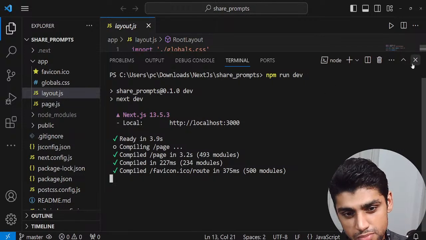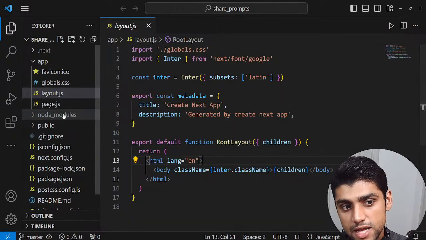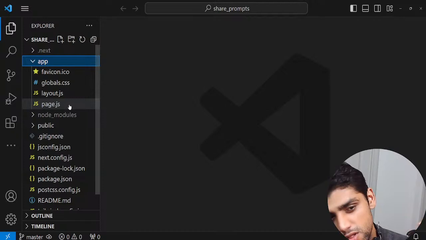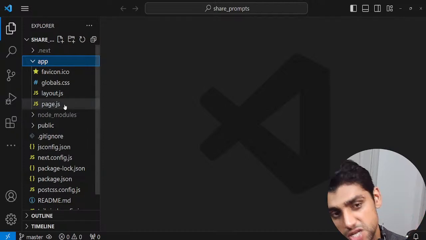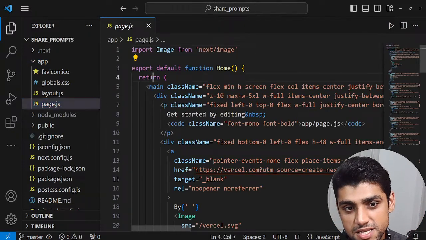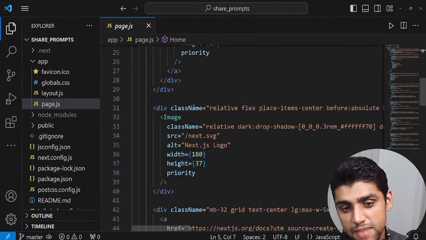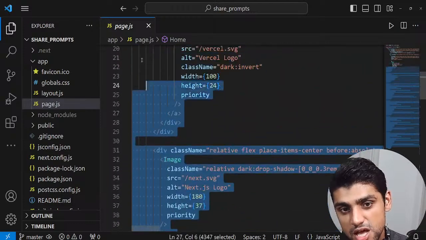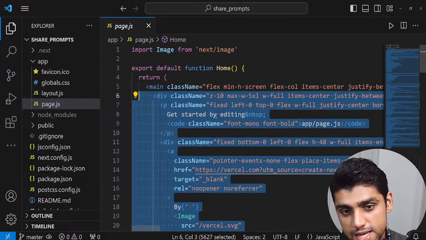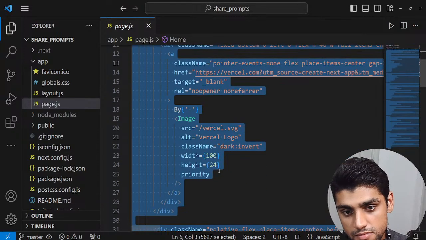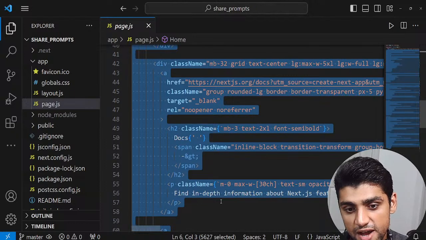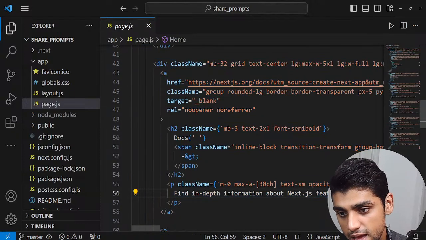And if you want to see where the boilerplate is, I would recommend checking out the app folder. Remember, we're in the app folder, and there's this layout that I told you is common throughout the entire application. But where you saw that boilerplate is actually in the page.js. So this main tag closed all the way over here. But whatever's inside of this main tag, you're seeing: get started by editing, an image of the Vercel logo, and find in-depth information about Next.js features and API.